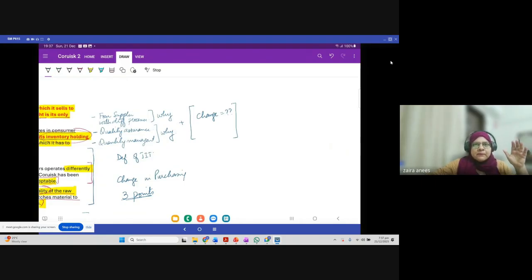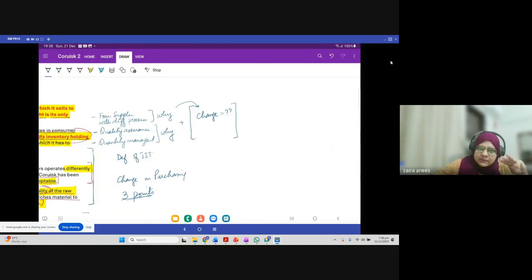So considering the fact that we are focusing on GIT, we cannot afford to have problems or maybe some mistakes in supplying. So if we have 1 or 2 suppliers, it will be easier for Corsic to deal. And what change we can bring is we need to make some standard processes with the suppliers, because that will reduce the probability of mistake, right? So why this is important and what change approach is required.